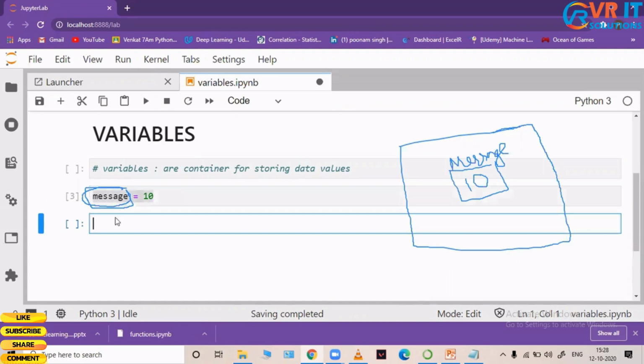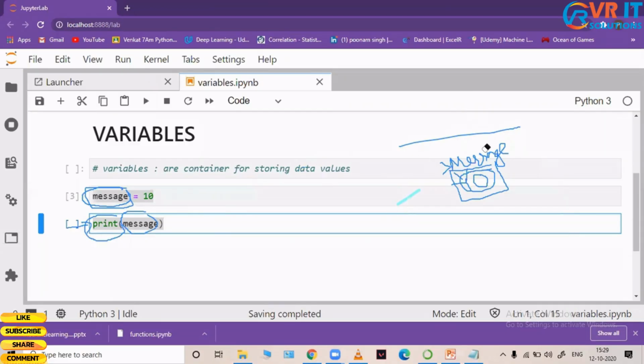Now how do I print this variable? I can just say print followed by my variable name. When I execute this set of code, my print statement says, print me the value of this message. It will go to my memory location, point to this variable called message, and fetch this 10.